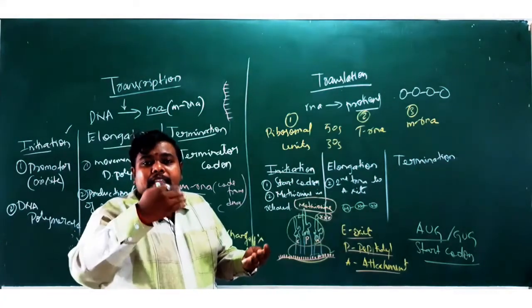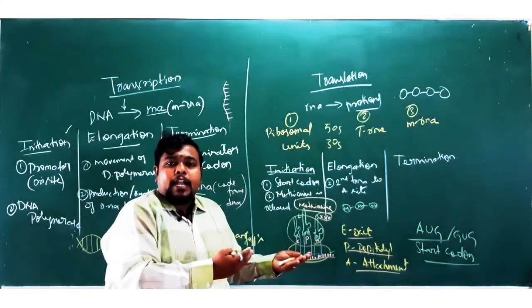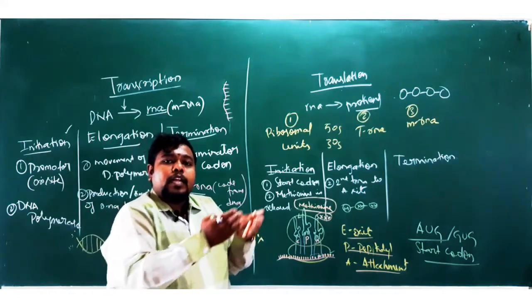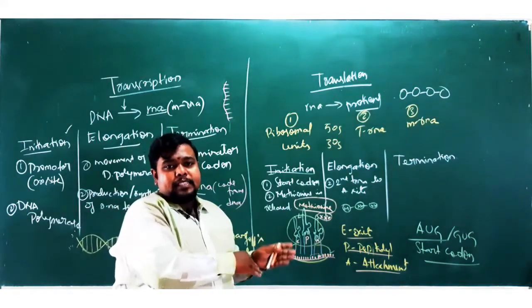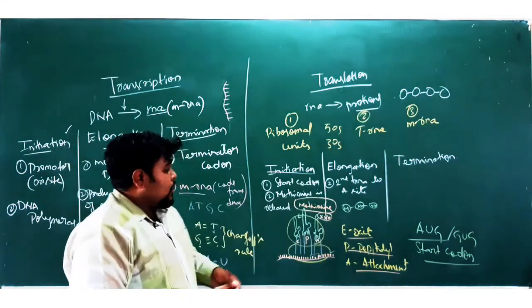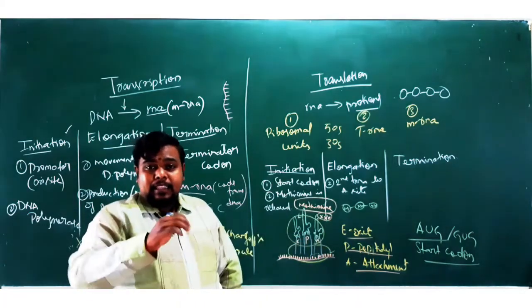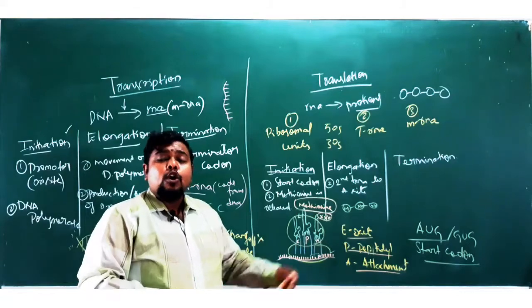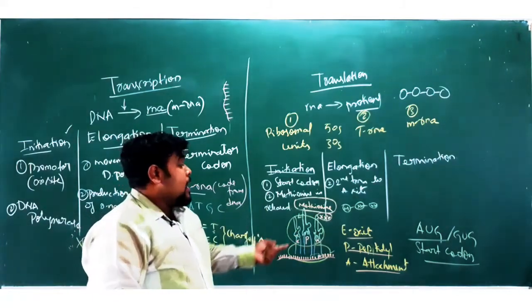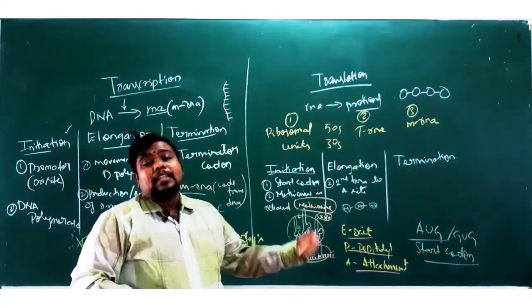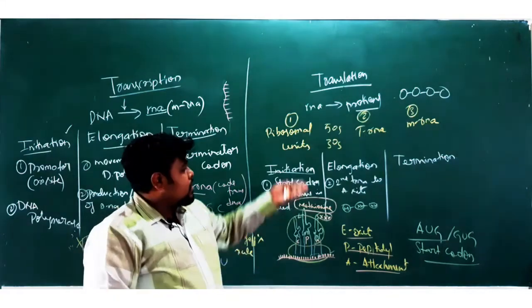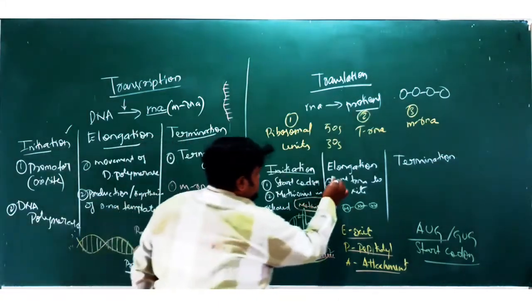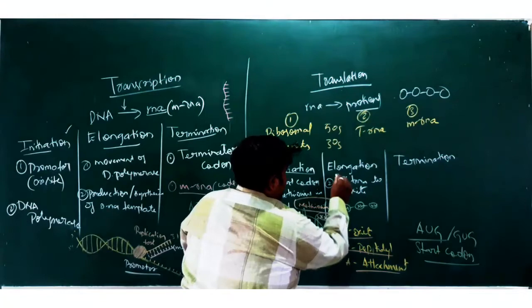So what happens? There is a continuous intake of a tRNA into your A site and movement of the tRNA from the P site to the E site. That is the exit site. When the function of this tRNA is completed, it will move away from the E site, releasing the space for other tRNAs to approach. This is about your elongation part here. In case of elongation, what happens?